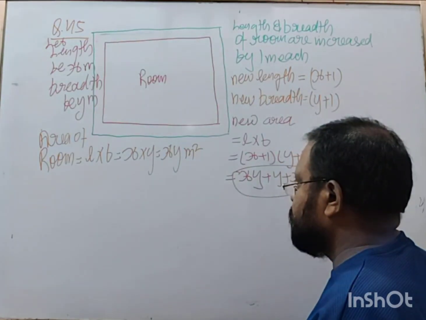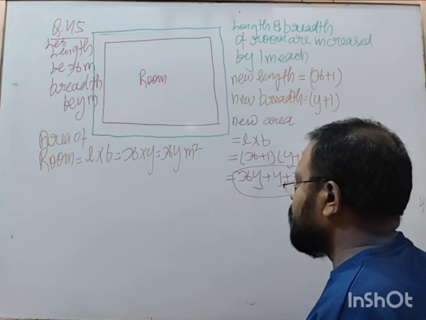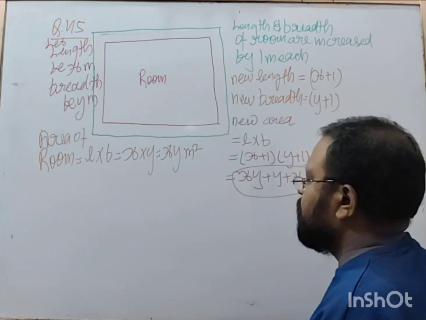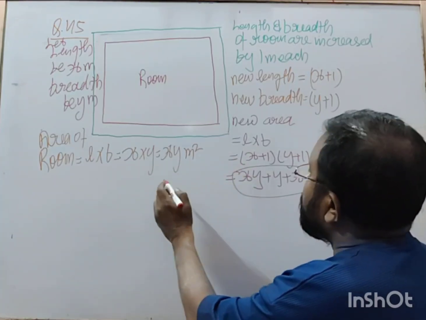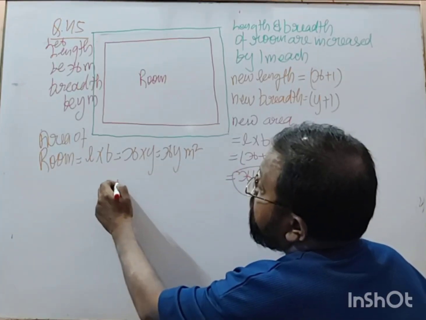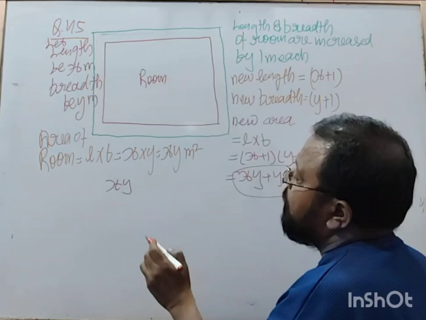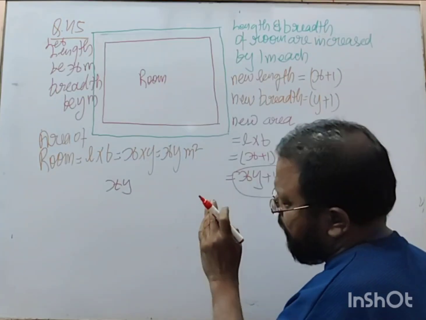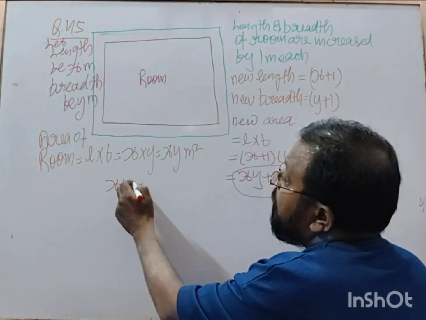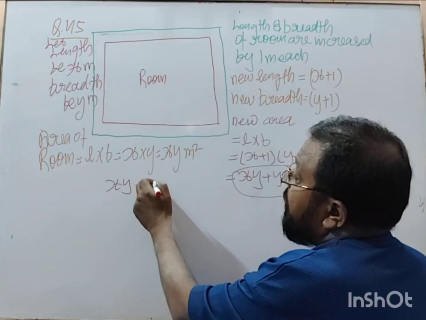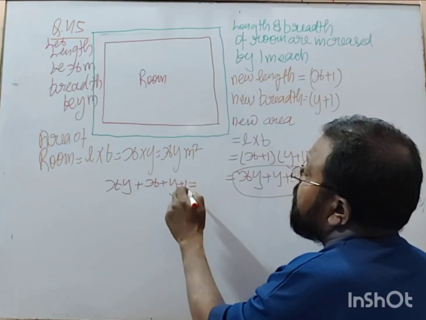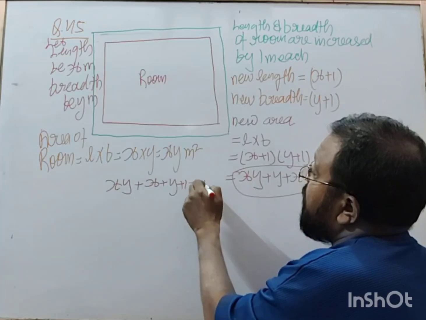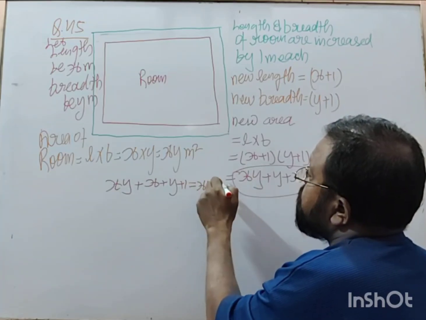Sir, it is written that the area is increased by 21 square meter. So xy plus x plus y plus 1 is equal to xy plus 21.